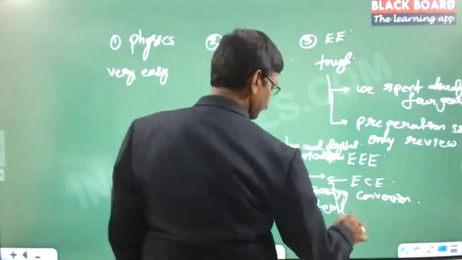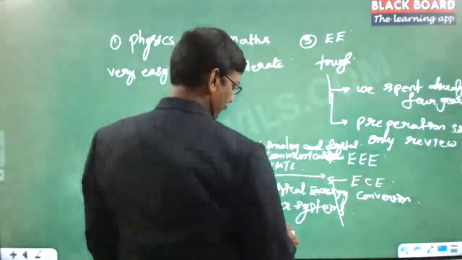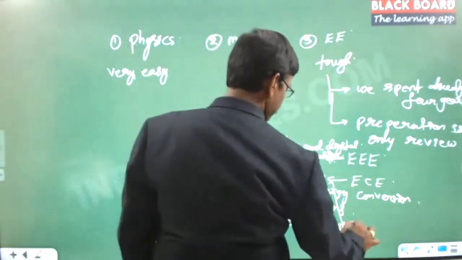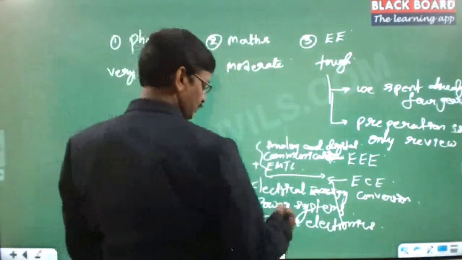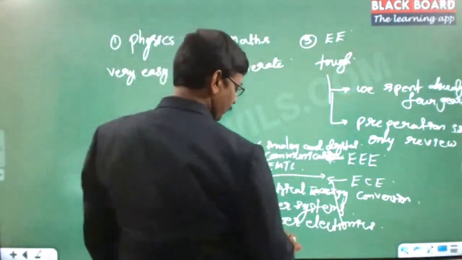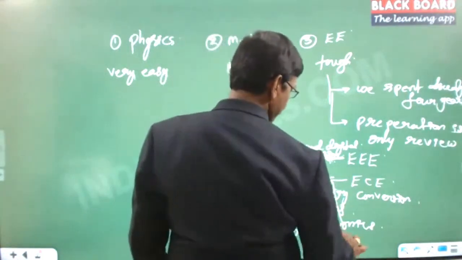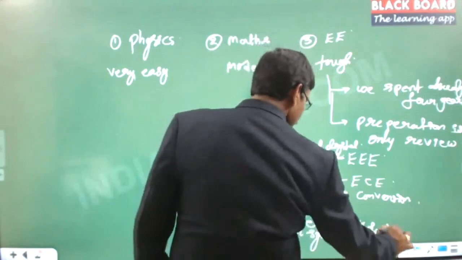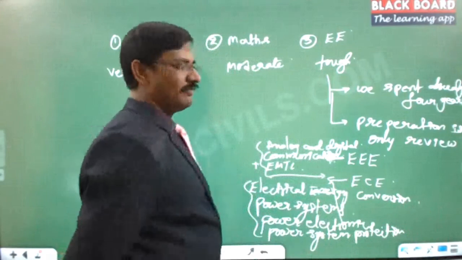The third one we need to study is power electronics. And the fourth one is not a full subject, it is a sub-subject, and this is power system protection. So for ECE people, all these topics are new, but we will have to study them.